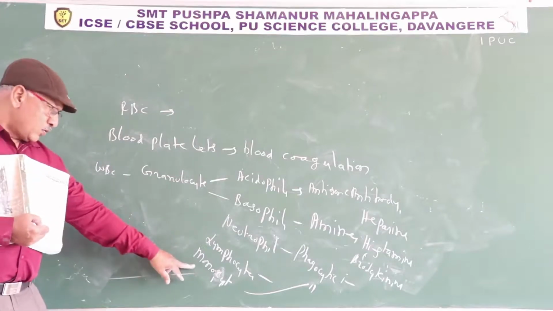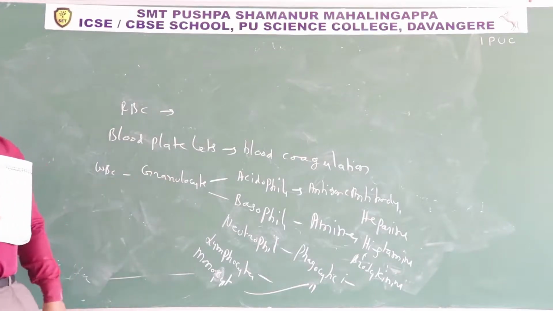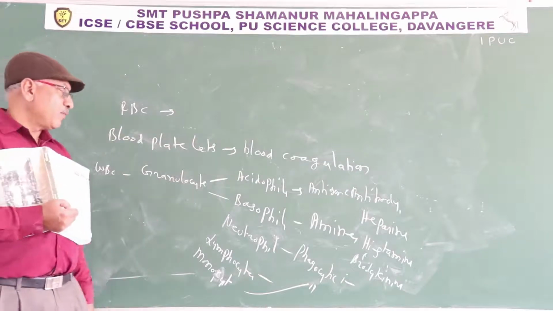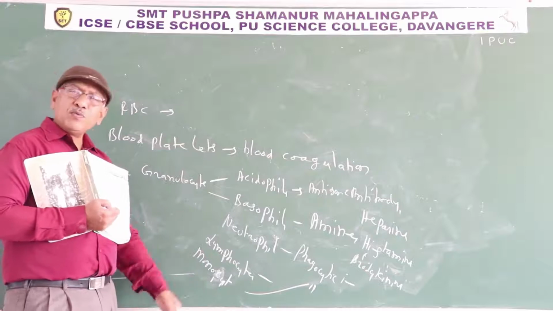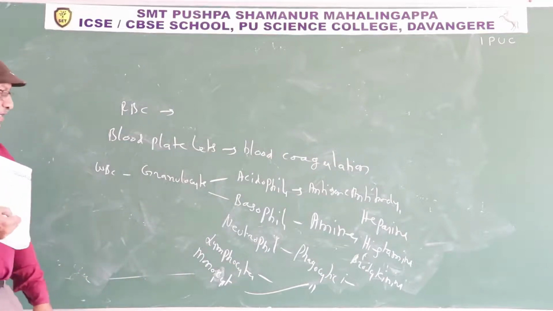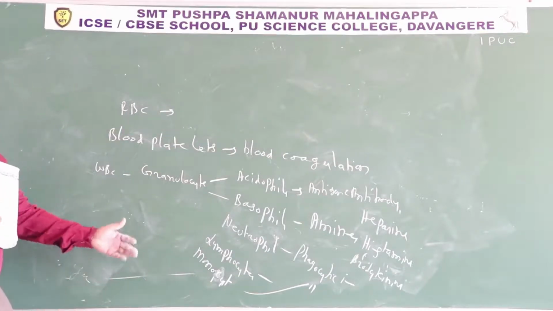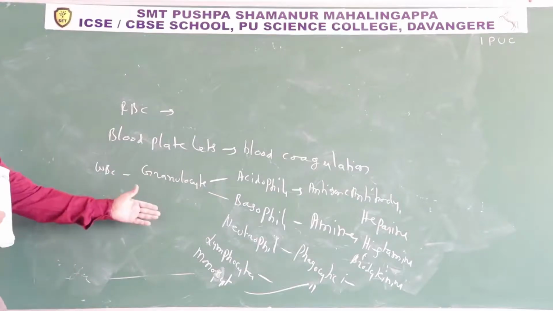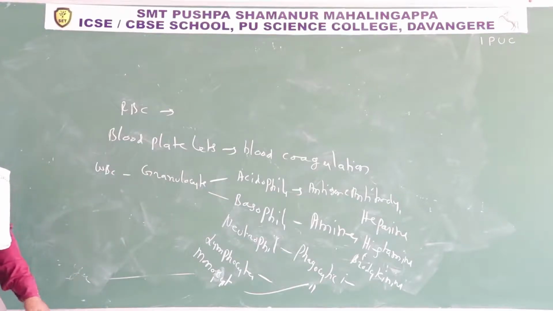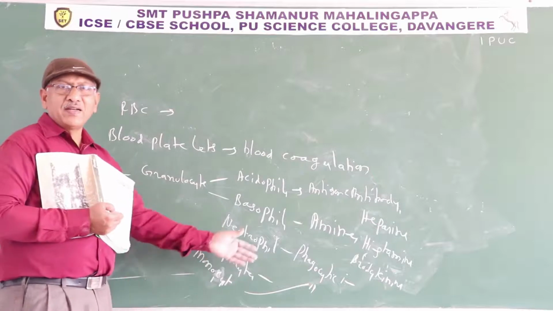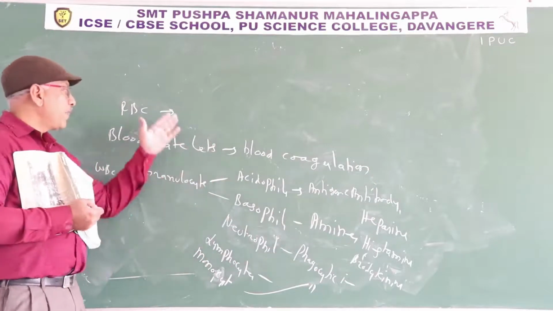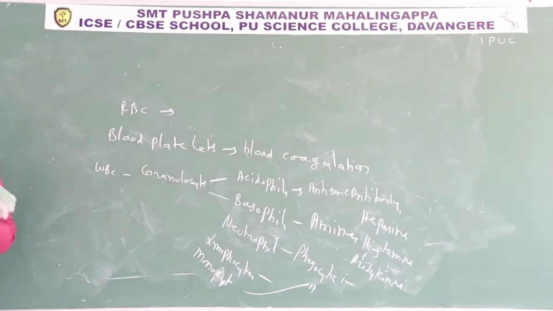Agranular WBC, monocytes also phagocytic in function. In addition, they engulf dead tissues also, not only cells. That's why monocytes are known as internal scavengers. Lymphocytes are of two types, B lymphocyte and T lymphocyte. B lymphocytes produce antibodies. Antibodies destroy the antigen, meaning pathogen. Some T lymphocytes also directly destroy the pathogen. So these are the functions of different types of formed elements.